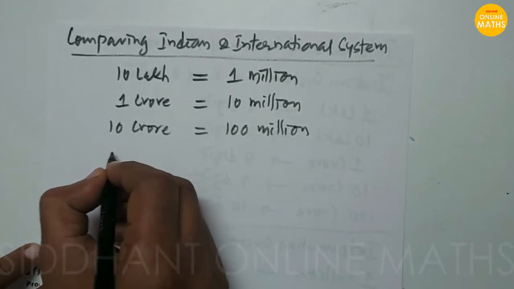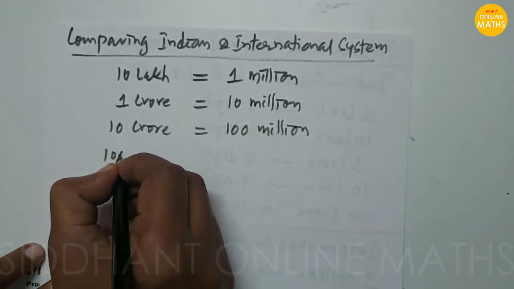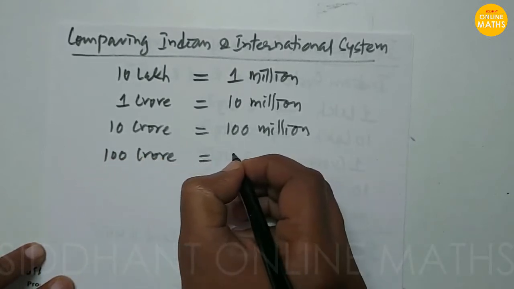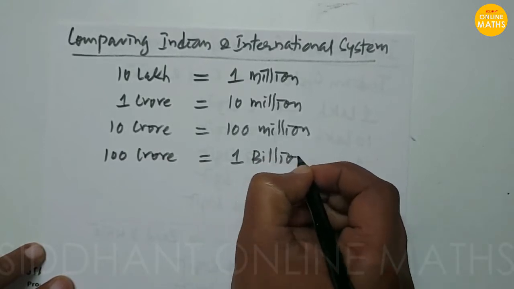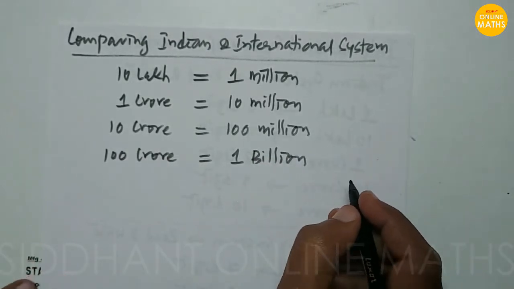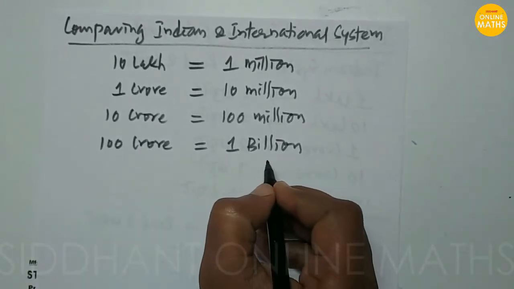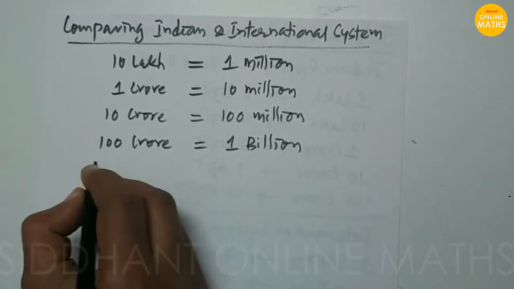In the same way, 100 crore will be equal to 1 billion. So this is the way we compare the large numbers.